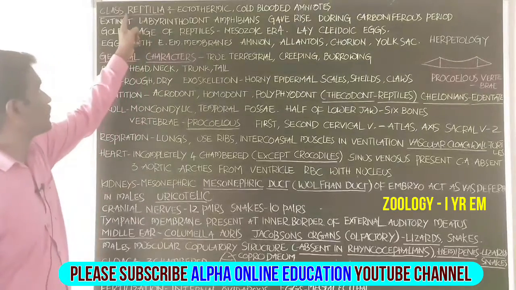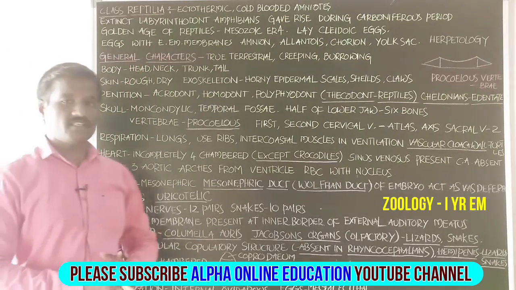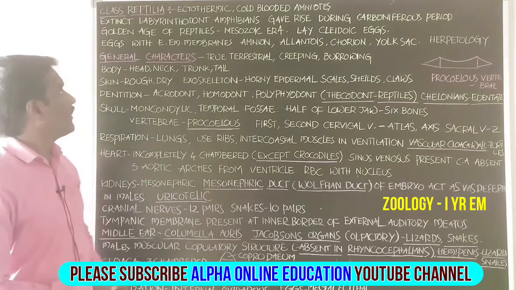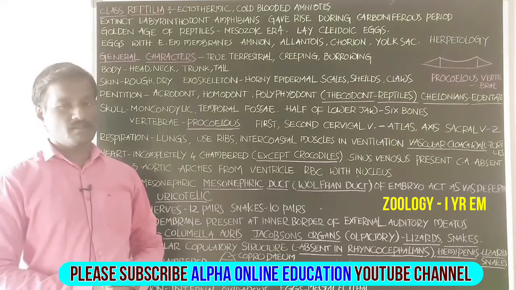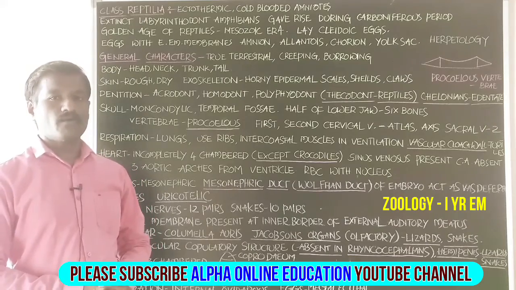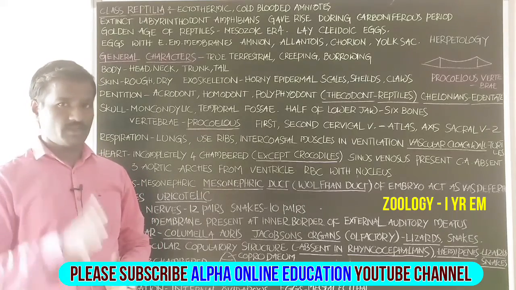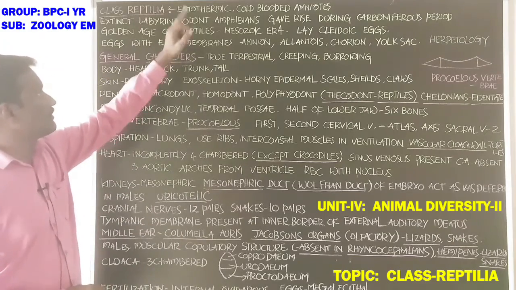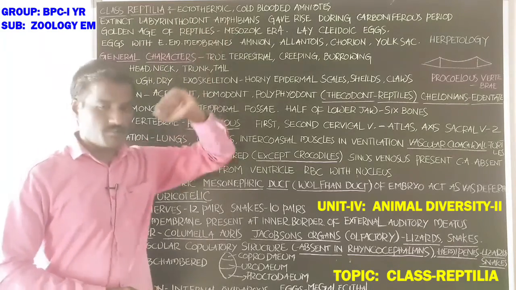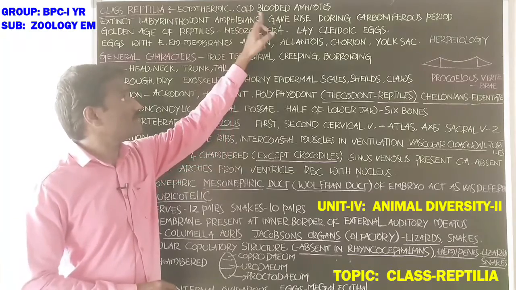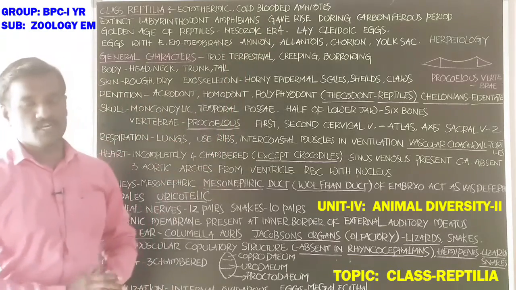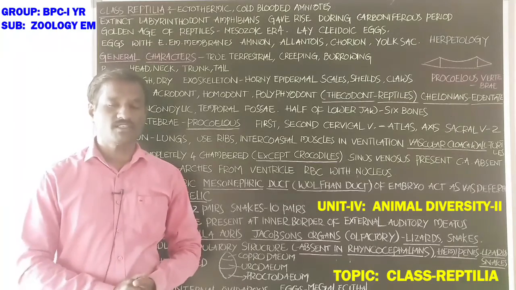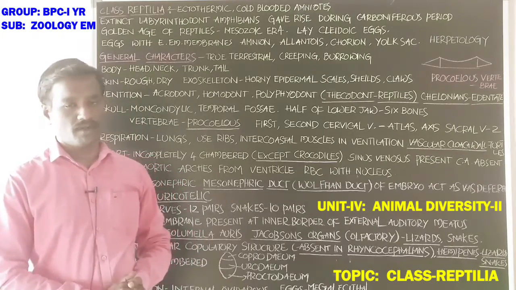Now let's discuss class Reptilia. It is the next class after the amphibians. Reptiles are the creeping animals and the first amniote vertebrates. Class Reptilia are ectothermic, that means cold-blooded animals. Ectothermic means they change their body temperature according to the surrounding environment.